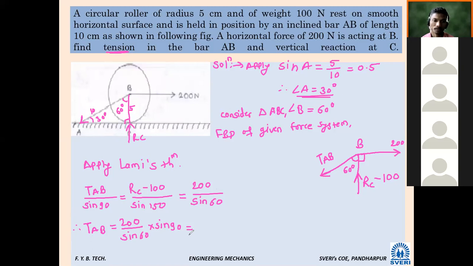Tension in AB is 230.94 Newton. That is the correct answer. What about RC now? Consider the first and last and second last term to calculate RC. So what will be the RC? 225.47 Newton? One more answer. Anybody? RC, now you can calculate this also. 220.447 Newton.